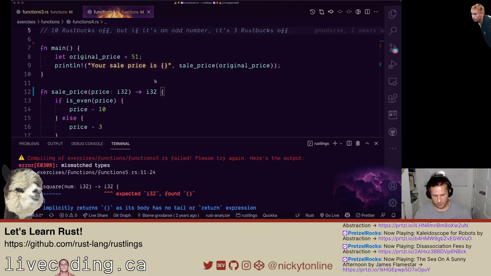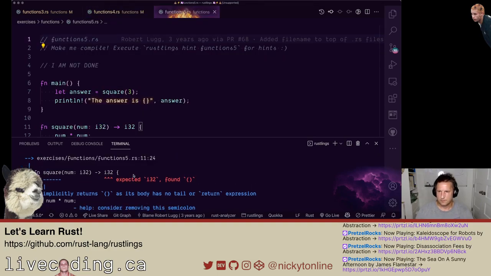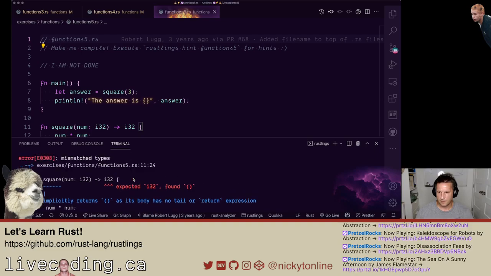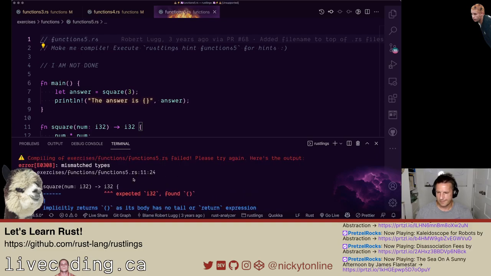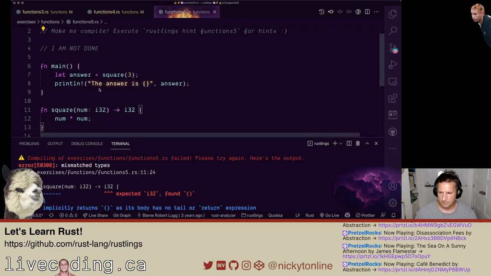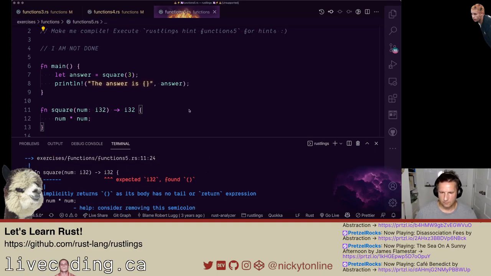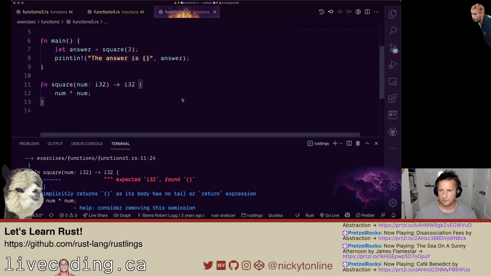We're going to go into functions 5. All right, which one is it complaining about here? One sec here. We're in functions5.rs, and it's saying mismatched types. Expected i32, found brackets.